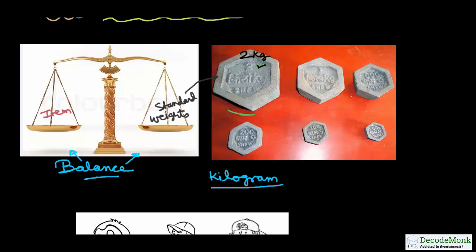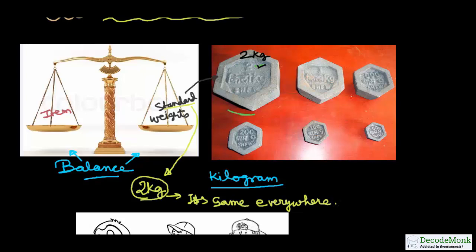Now what I mean when I say it's standard is that whether you are in Mumbai or in Kolkata or in Paris, wherever you go, 2 kg is 2 kg everywhere. It's the same everywhere.